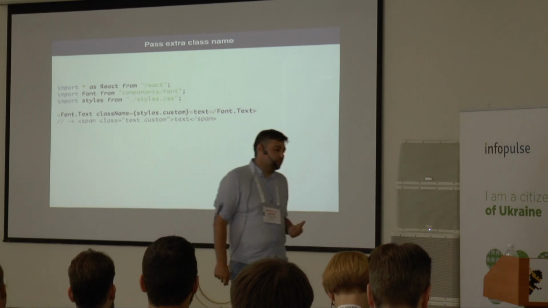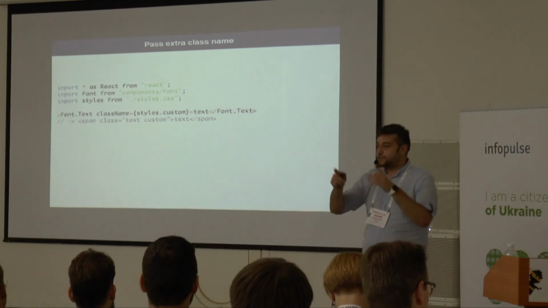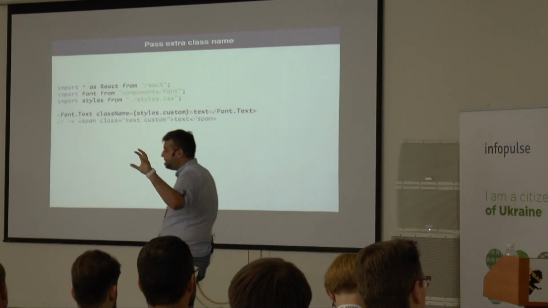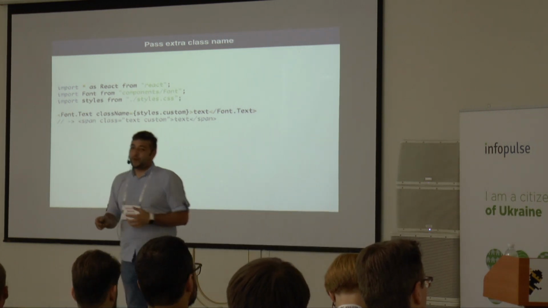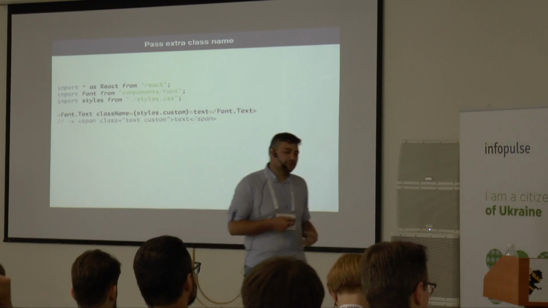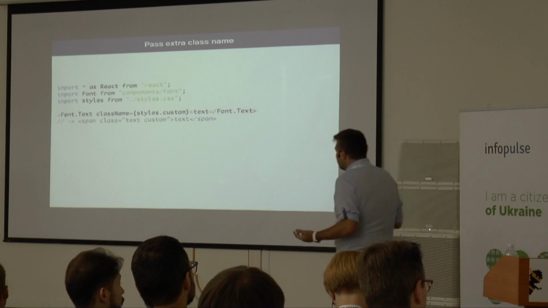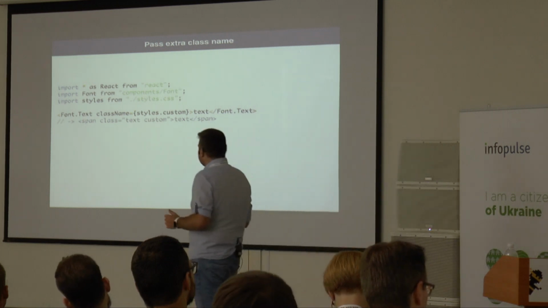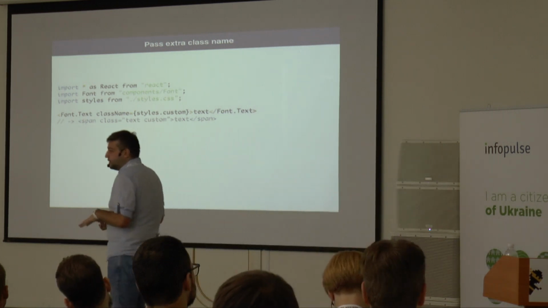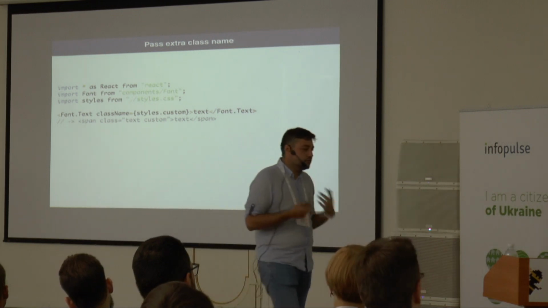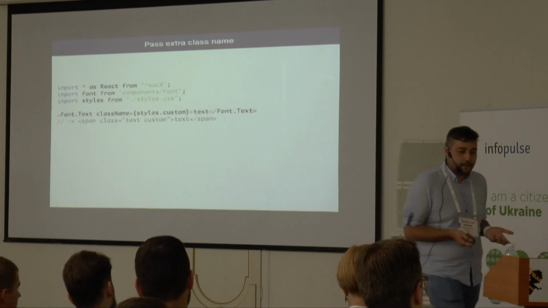This is something we also use a lot, since if you have a reusable component and you put this component anywhere in your application, there is always a padding or margin problem, even though we all use flex now and all that fancy stuff. So it's very useful to have a class name. So this is another pattern used quite often, to pass an extra class name as a property. So pretty much all our reusable components support class name.